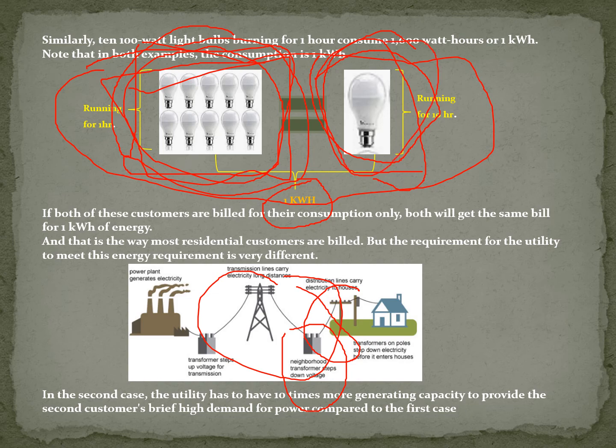So the cost of utility, the cost of infrastructure, will be less in the case of a single bulb, but will be very high in the case of 10 bulbs, or I would not say very high, it could be moderate, depending upon the capacity of the equipment. I hope you understand the concept of demand and consumption.